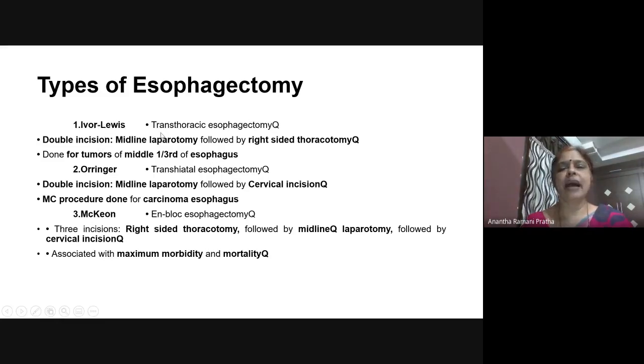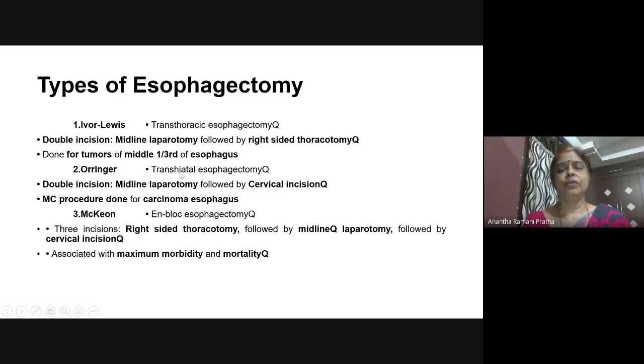Ivor-Lewis is a transthoracic esophagectomy, while Orringer is a transhiatal esophagectomy. McKeown is both. So they will give a laparotomy and thoracotomy, a big incision. Then they also give a cervical incision. You know, the esophagus goes through the neck, thorax, and abdomen. So it has 3-field lymph nodal drainage. So all the 3-field lymphadenectomy is done in the case of McKeown.